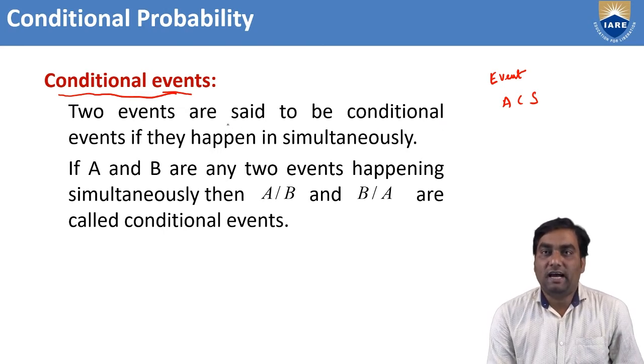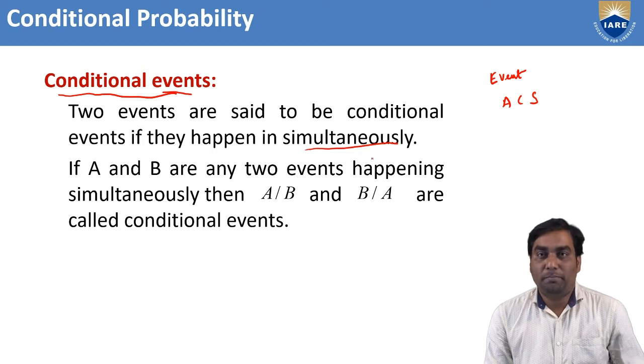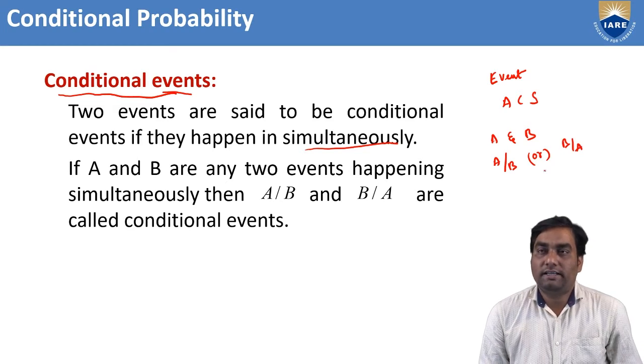Any two events are said to be conditional events if they happen one by one. Suppose A and B are any two events. If they are happening one by one, then A by B or B by A are called conditional events.